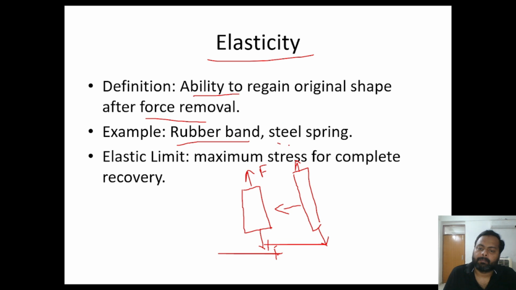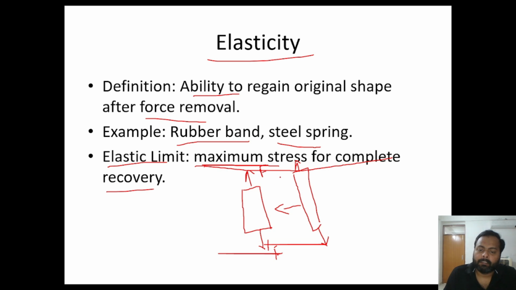The same is true of a steel spring. If we compress or stretch the steel spring, and once the force is removed, the spring comes back to its original shape and size. This property is elasticity. And there is a term, elastic limit. It is the maximum stress that we can apply up to which the material will come back to its original shape. Once the elastic limit is crossed, the material does not return to its original shape and size. So the elastic limit is the maximum stress for complete recovery.